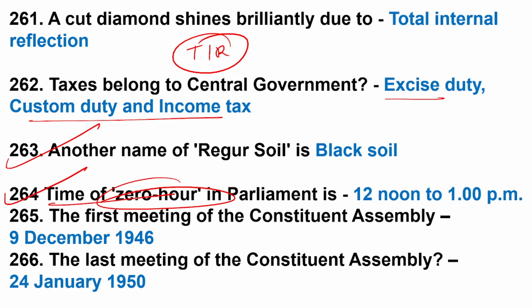Time of zero hour in parliament. Zero hour is after question hour. That is, 11 to 12 is question hour. Zero hour starts at 12 noon, for 1 hour.